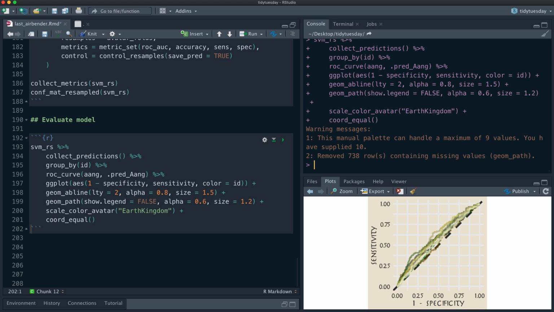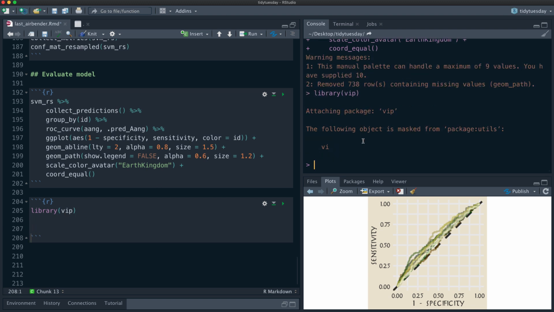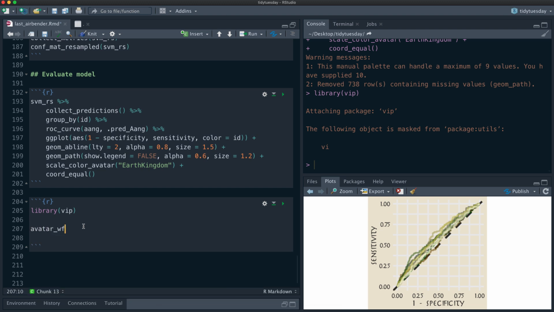Okay. All right. One of the reasons I'm excited to do this model is because it gives us the opportunity to talk about variable importance in a new way. We're going to use the VIP package for variable importance as we always do. It's a really great package. Let's start with that workflow we have.